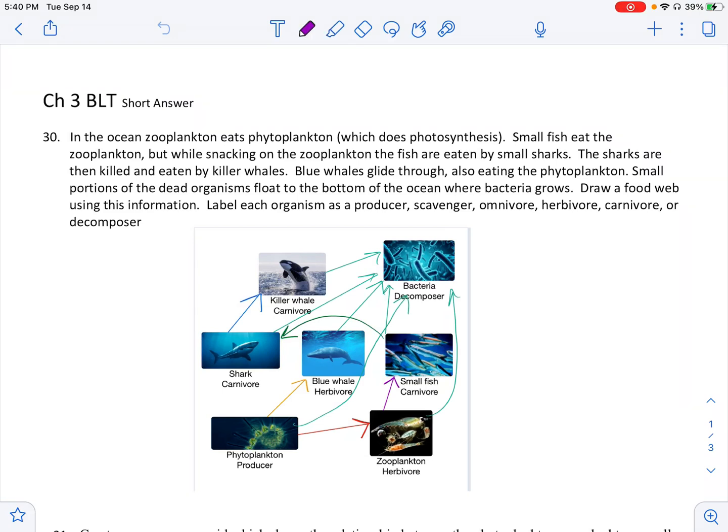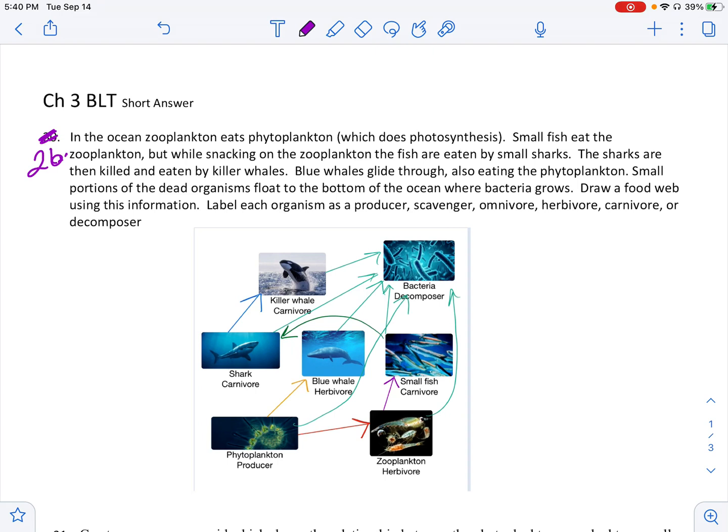Okay, everybody, now you want to flip to the end of your multiple choice practice test, and there were 3 short answer questions, and we're going to go over those now. So the first question had you read a little story about a food web, just like we've been practicing, and you had to write out the food web.